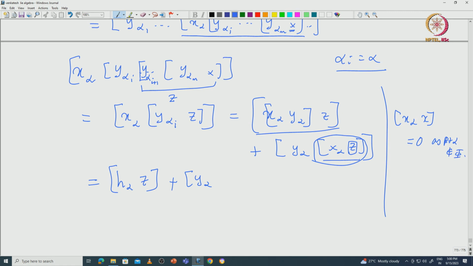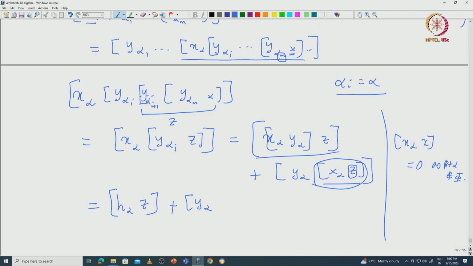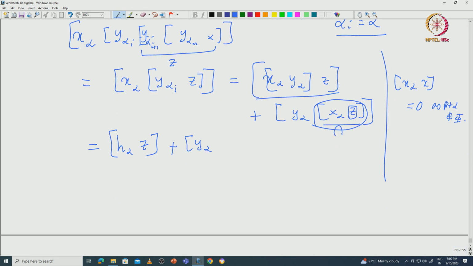So, since x alpha stabilizes x, because bracket x alpha x is 0, now by induction on this M, you can conclude that this element is in M. Now, since y alpha already stabilizes capital M, you can see that this will be inside capital M, and since already we proved that x alpha stabilizes and y alpha stabilizes, then that implies h alpha stabilizes, or again use the induction on this M to say that this h alpha also stabilizes.